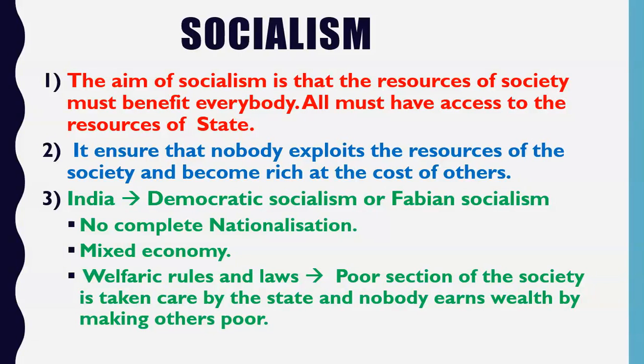So what was the government doing? The government was utilizing the resources. For example, there is a coal mine, so the government will extract the coal, make the electricity, distribute the electricity, take the money, and then again use this money for the welfare of people. So all the resources of the country were owned by the government. The government was doing all the trade and all the business, and there was no private ownership allowed. Only the government was the owner.